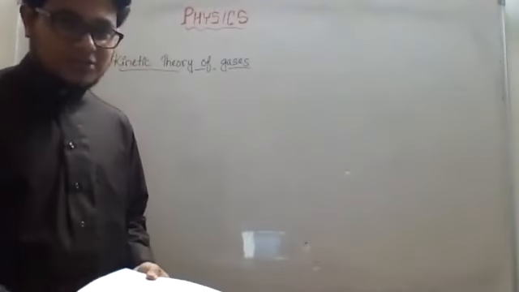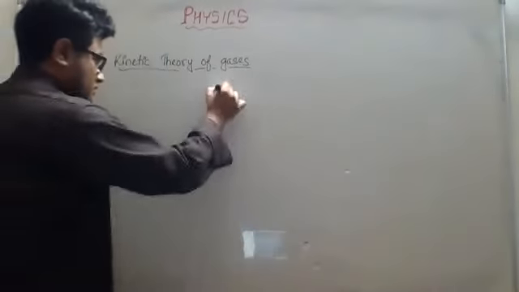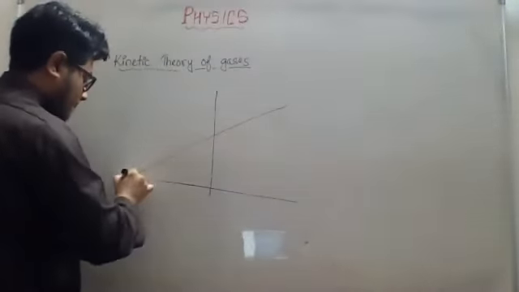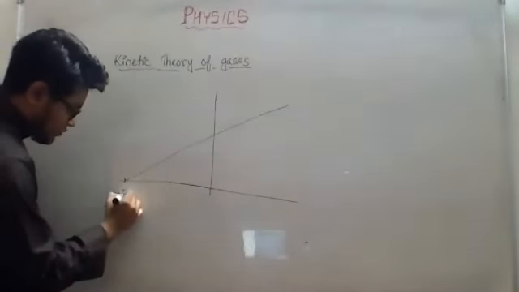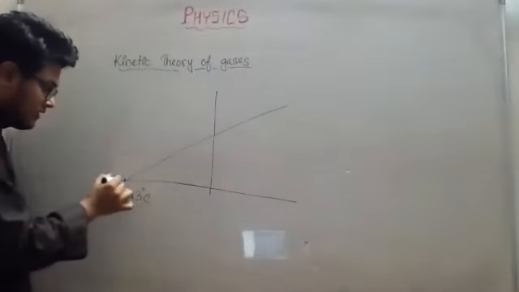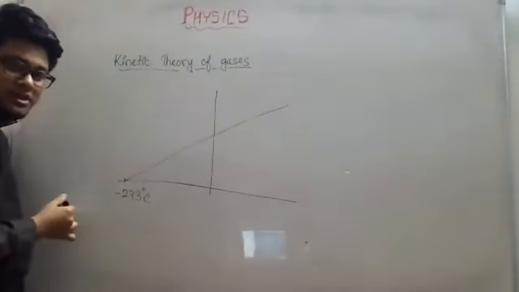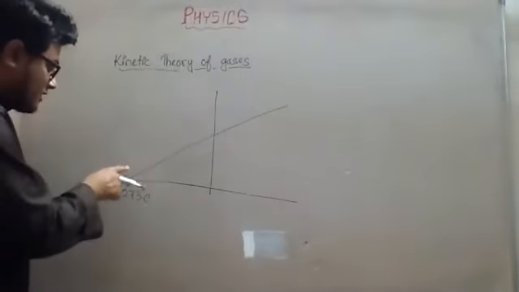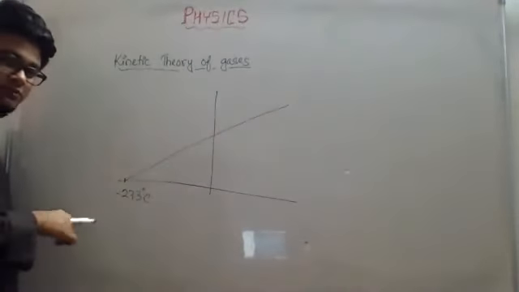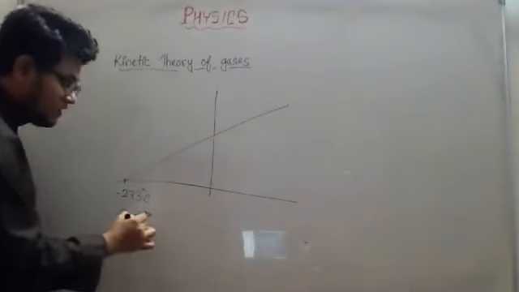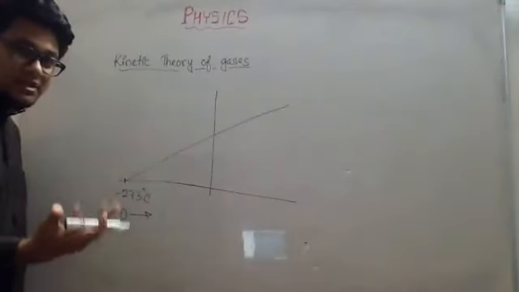Absolute temperature is the Kelvin scale temperature. If you remember, while studying Charles' law, we saw this graph. At minus 273 degrees Celsius, the volume becomes zero, right? Behind that we cannot imagine any temperature. This is the least amount of temperature that we can imagine, because after that the volume becomes negative. The volume cannot be negative. So considering this one as zero, we start a new type of temperature scale, that is Kelvin temperature.